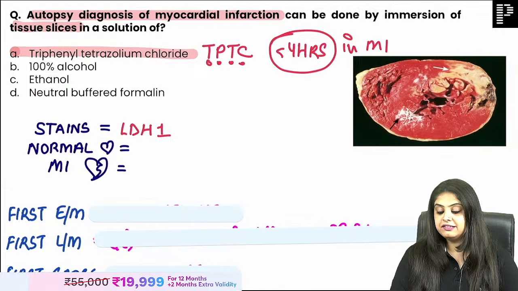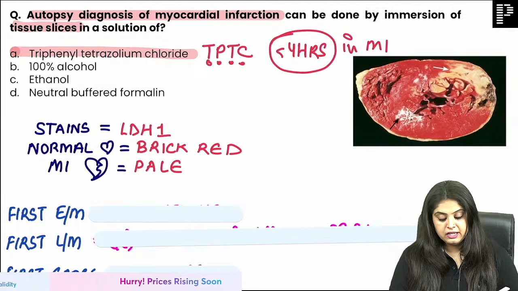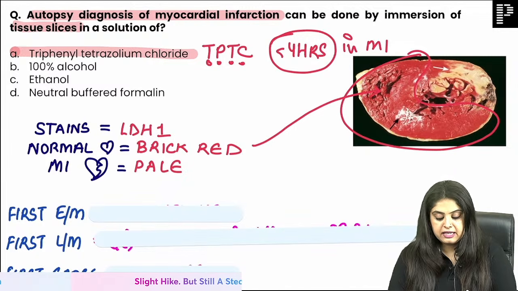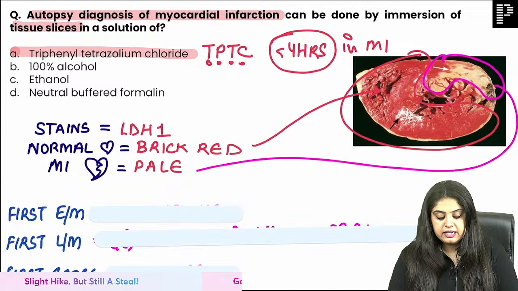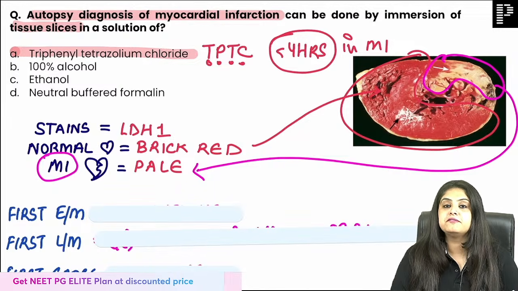Okay, what does TPTC stain? Excellent, it stains LDH1. So how does the normal heart look? You can see all of the normal heart over here is going to be brick red, whereas the area which does not have LDH, the area which has lost the LDH, has become pale, and that will tell me it is myocardial infarction.